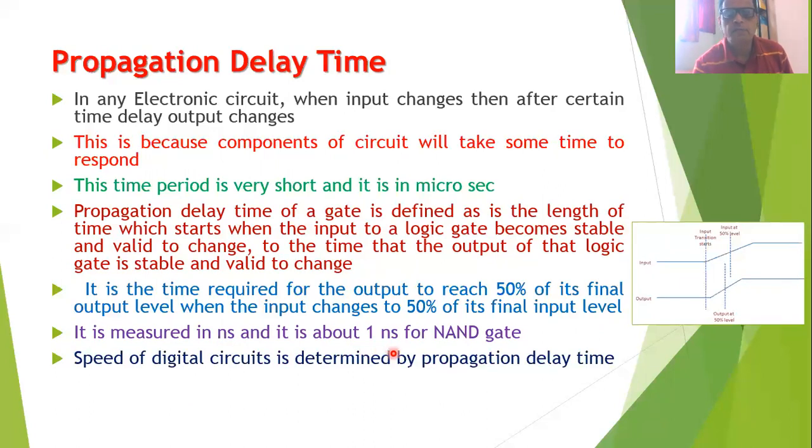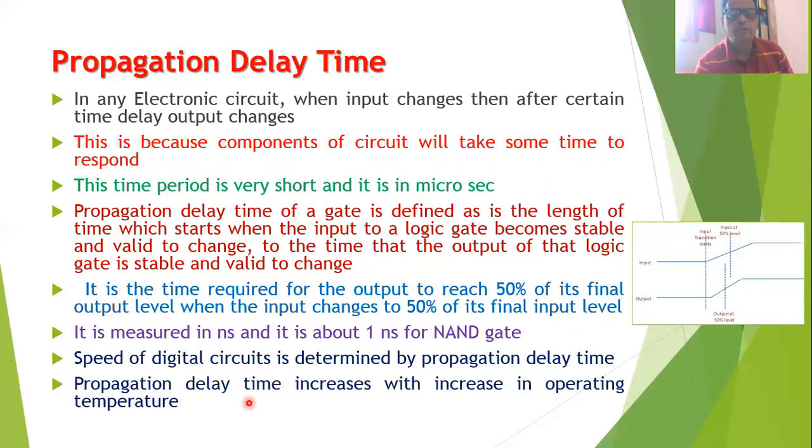You will find that this parameter, propagation delay time, is very important because the speed of the digital circuit is determined by the propagation delay time. It is always better to have a short propagation delay time.